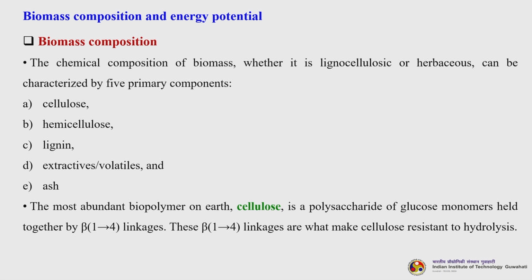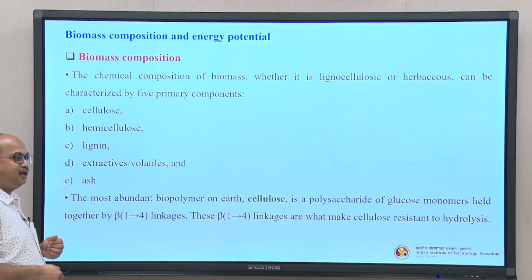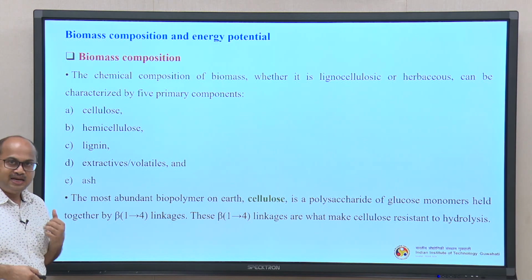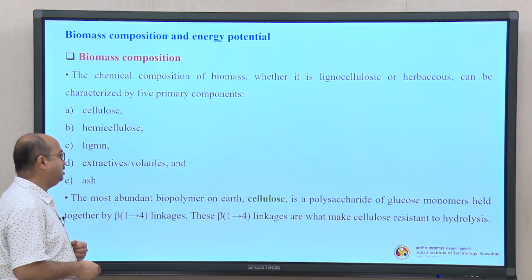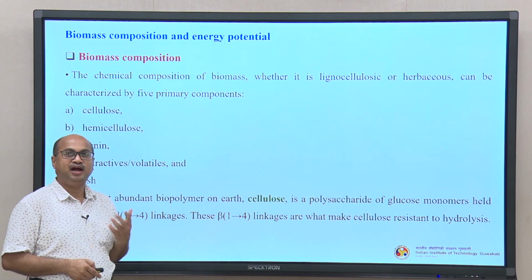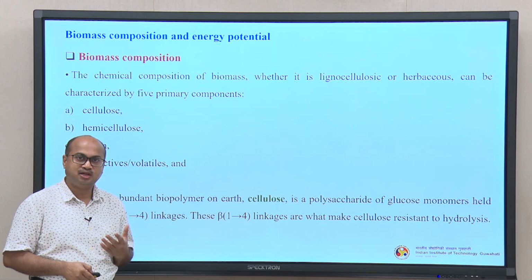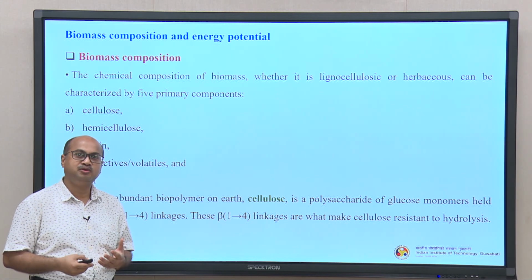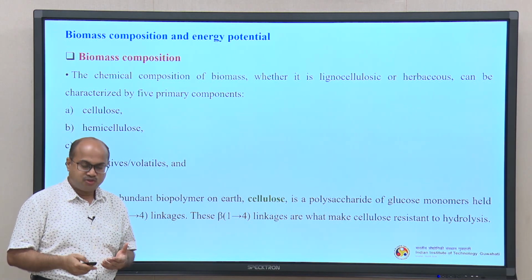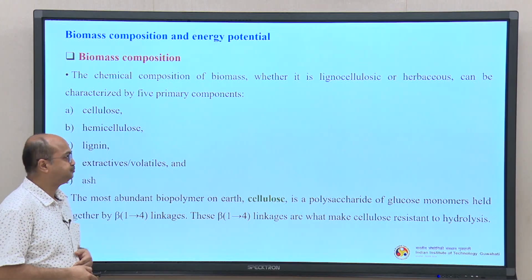The most abundant biopolymer on the earth is cellulose. It is a polysaccharide of glucose monomers held together by beta 1,4 linkages. It is a glycosidic bond basically. So, these beta 1,4 linkages are what make cellulose resistant to hydrolysis. That means, this is all about the crystallinity of the cellulose. If it is more crystalline, then you need more energy to break it. So, if we remove lignin, then the crystallinity will also come down.